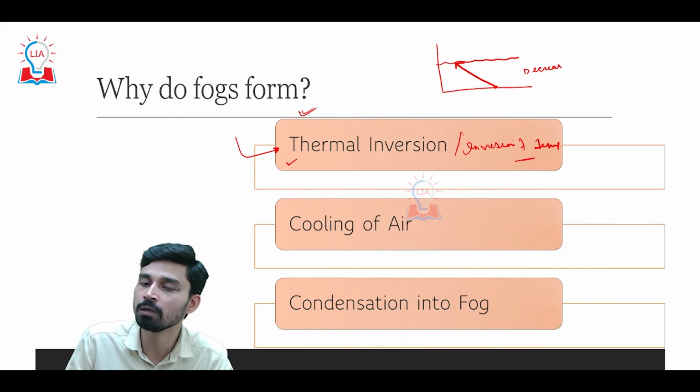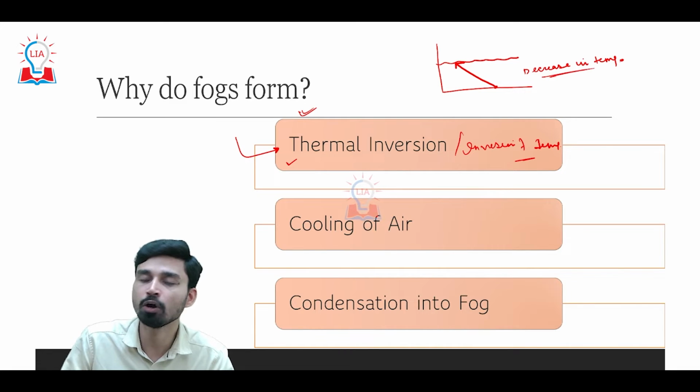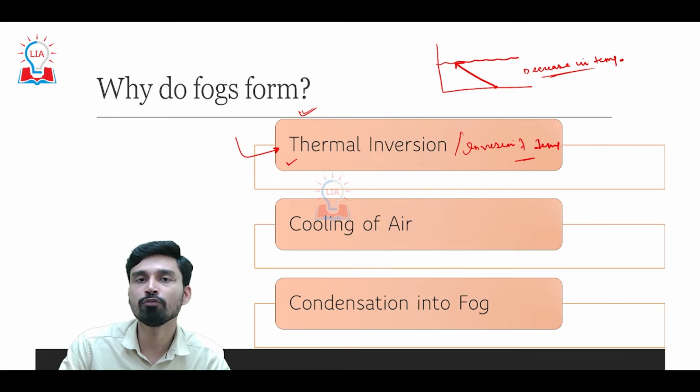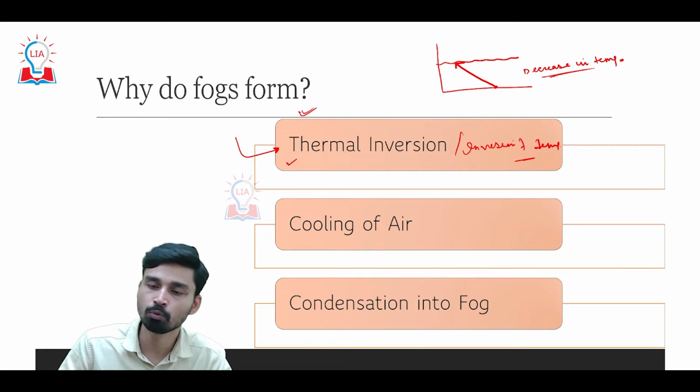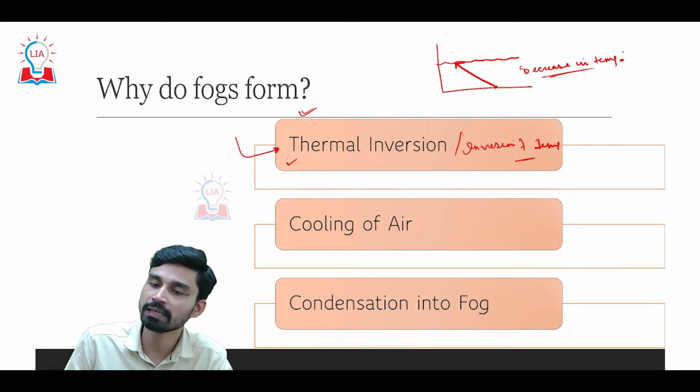That means in normal conditions, if we go higher up in the atmosphere, we see a decline or decrease in temperature. Now this is something all of you must have experienced: if you go to the higher part of the hills, the peak regions, gradually you feel more cold, more shivering. That is because of the decline in temperature.